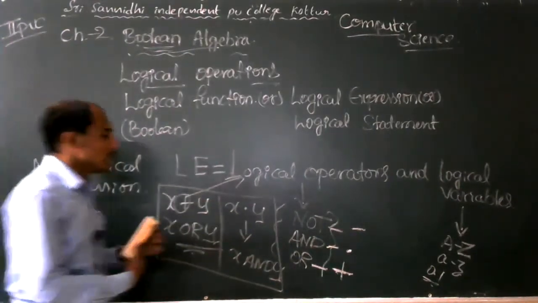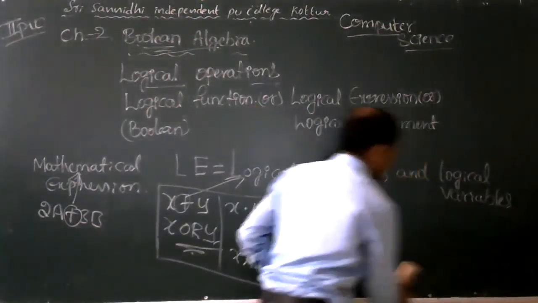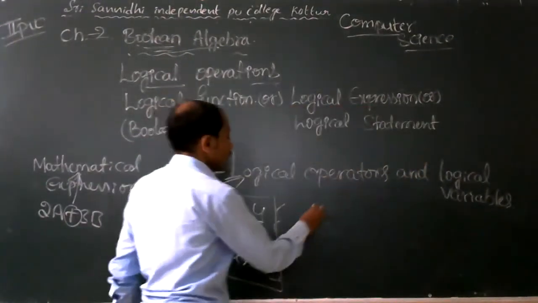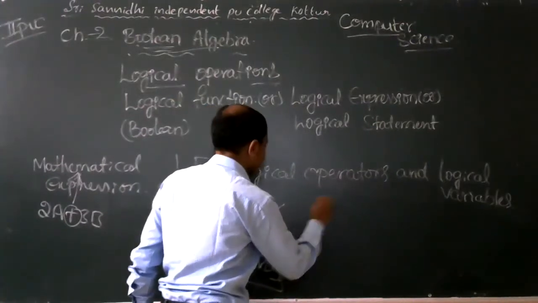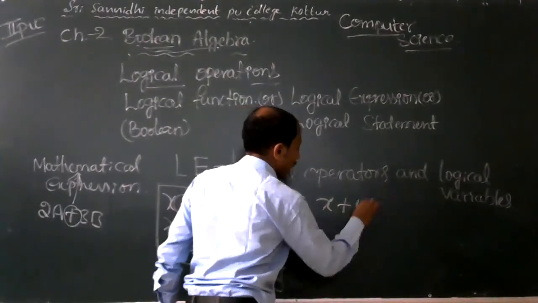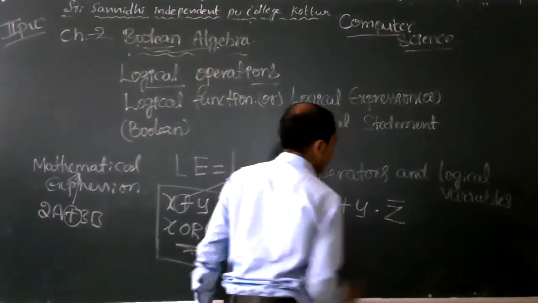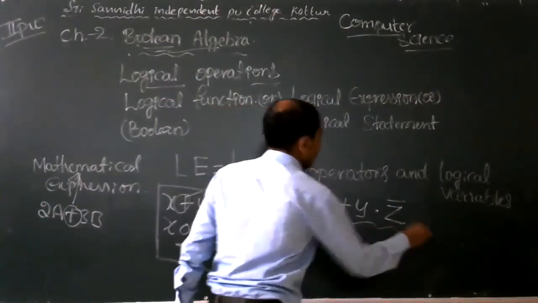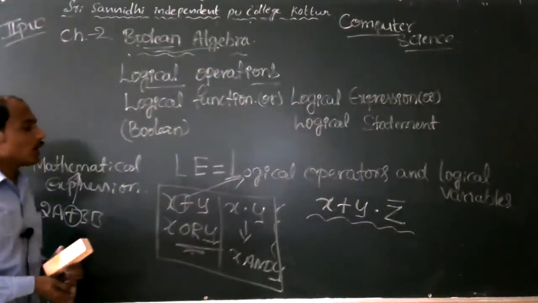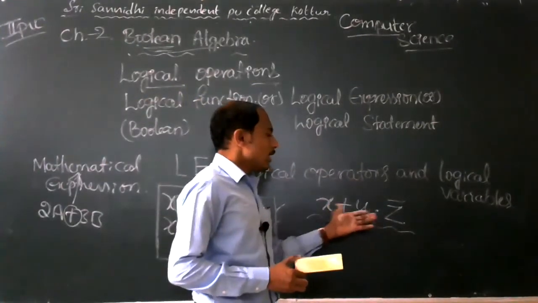Now I take the compound expression. How to write a compound expression? For example, x plus y dot z bar. Compound expression means two or more operators are present in a single expression.